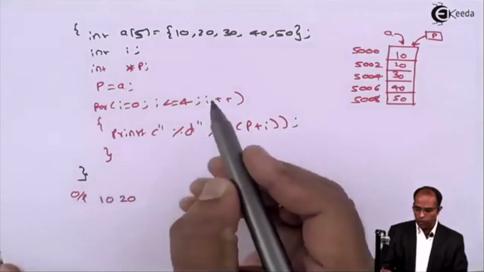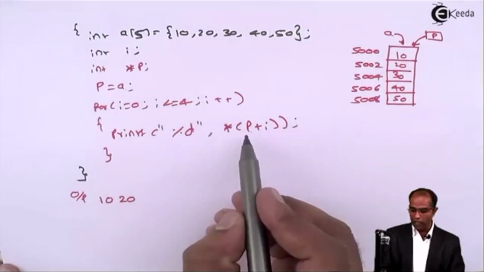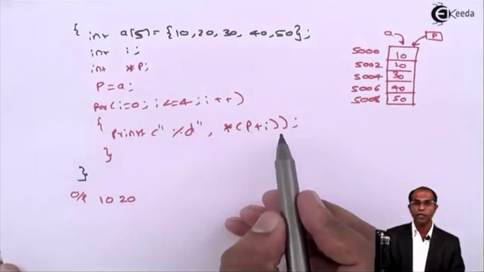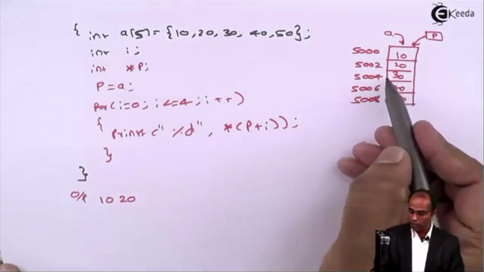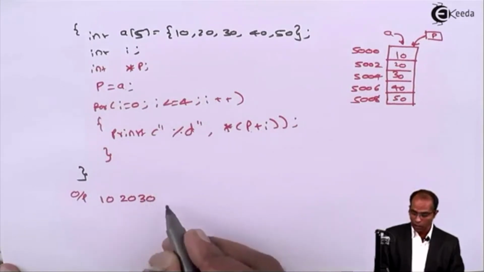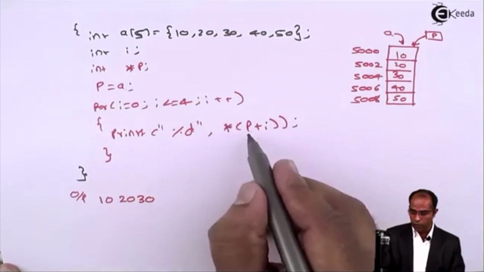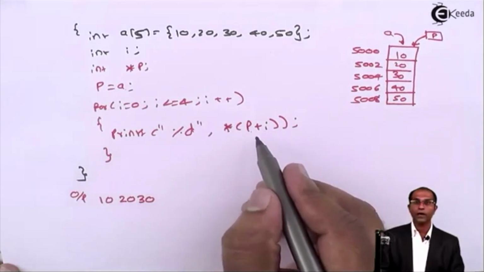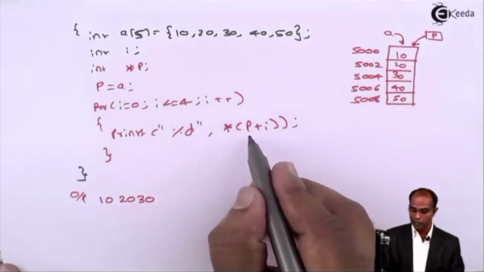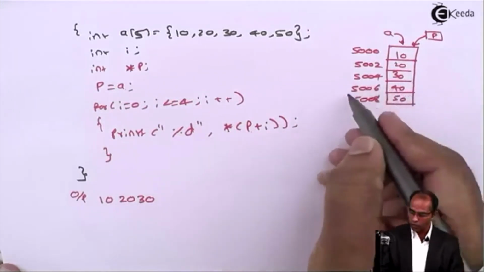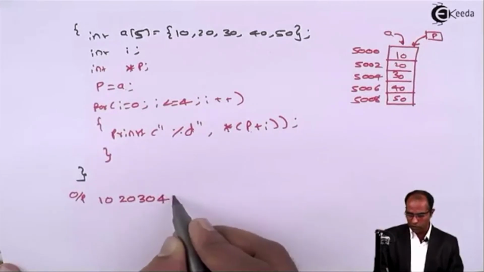So when I go back, i becomes 2. 5000 plus 2 is 5000 plus 2 into 2, that is 5004. So value at 5004 is what? 30. So now it displays the output as 30. Again go back, i becomes 3. 5000 plus 3. You might say 5000 plus 3 is 5003. No, 5000 plus 3 is 5000 plus 3 into 2, that is 5006. Value at 5006 is 40. So I'll get 40 on the screen.